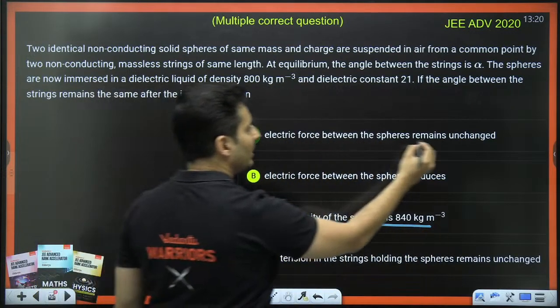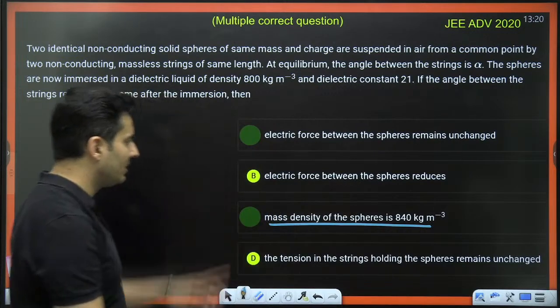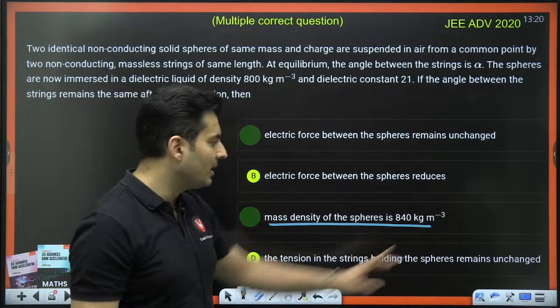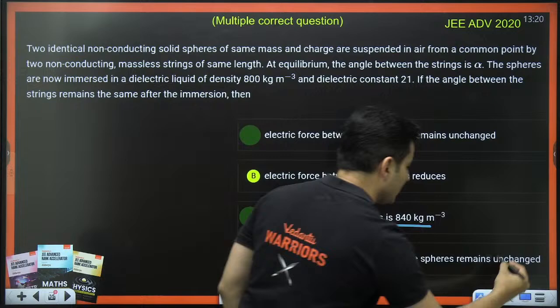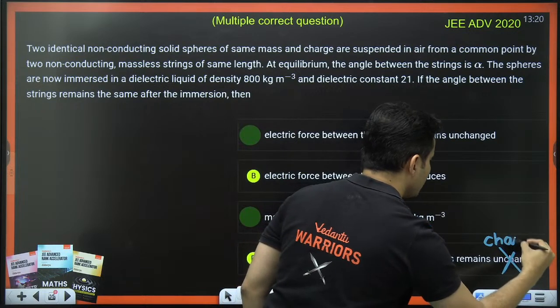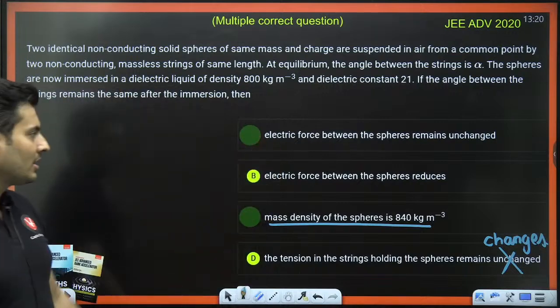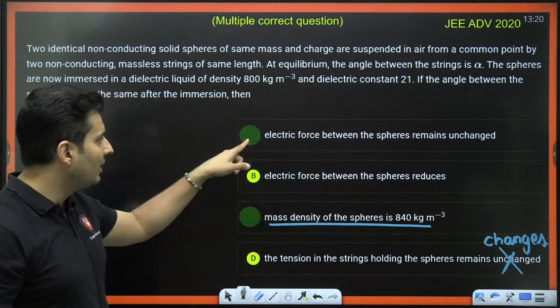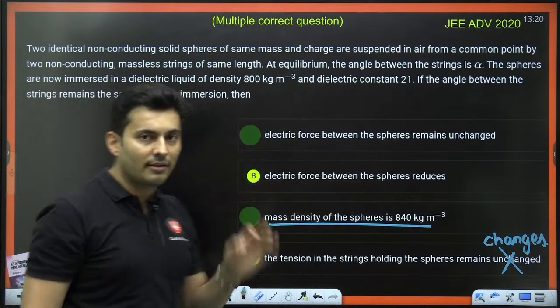The electric force between the spheres remains unchanged. Electric force between the spheres reduces. That is wrong. Tension in the strings remains unchanged. Obviously, this is wrong. It changes. Now I'll tell you, the main confusion happens between the first two options. A lot of you might be thinking, sir, how did you mark A? Actually, the answer should be B, because the electric force reduces.